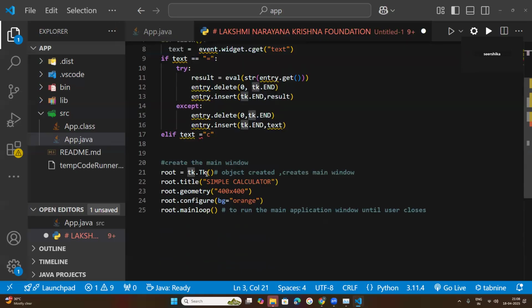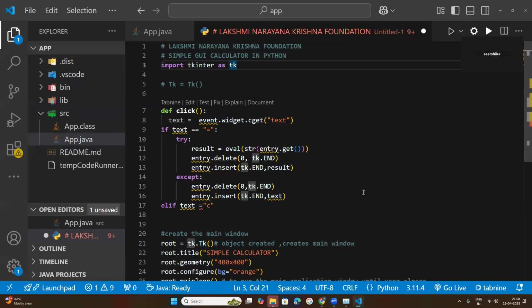And here, what do you mean by this? You need to explain. As I told you, every library has so many classes. Classes mean predefined code is written and stored as files, and every class has so many files, and the files will be called a library. In Java it is called a framework.